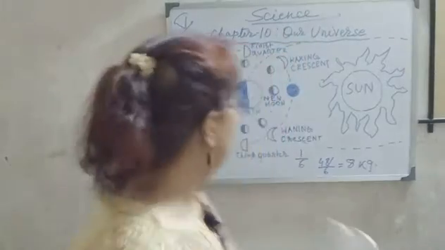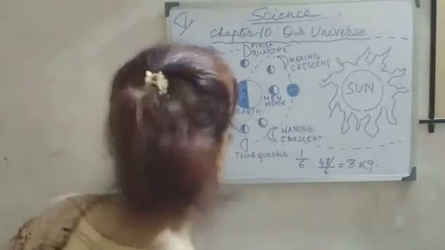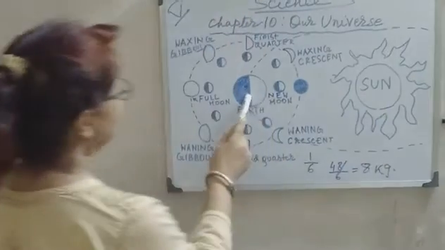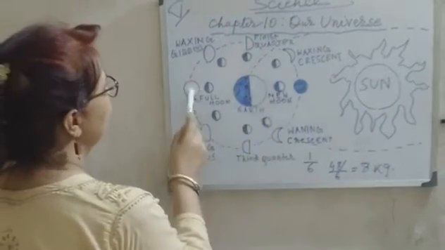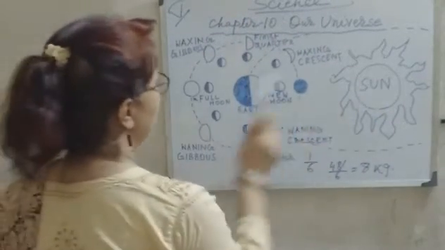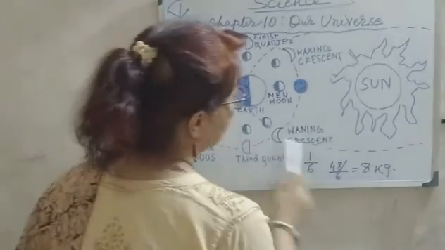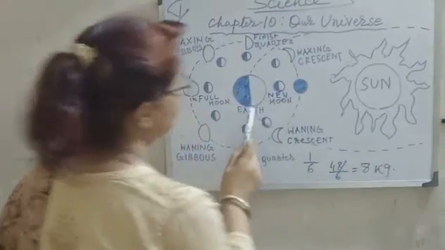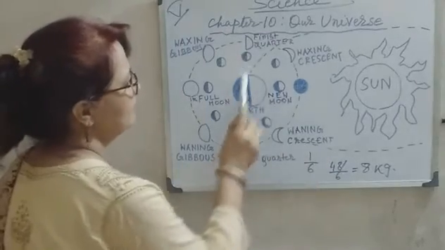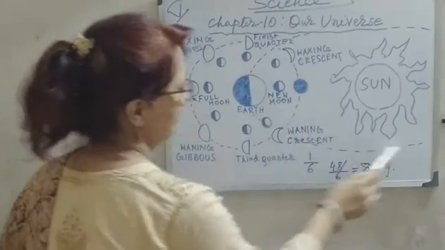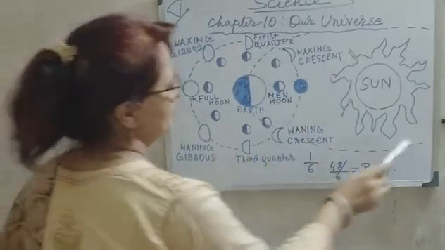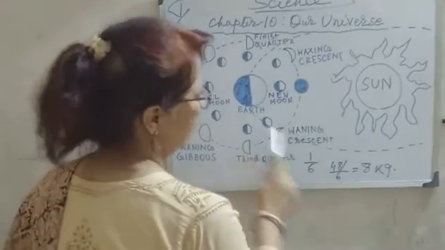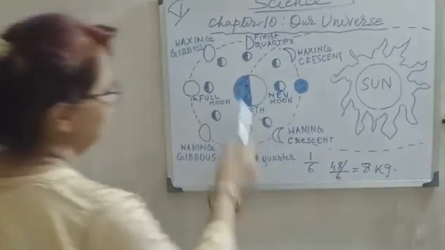So in this diagram you can see that here is the sun, this is the earth, and this is the moon. Sun, earth, moon. And this is the fixed elliptical path of the earth around the sun. It is called an orbit. Through this path, our earth revolves around the sun.